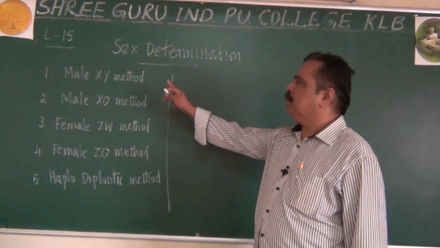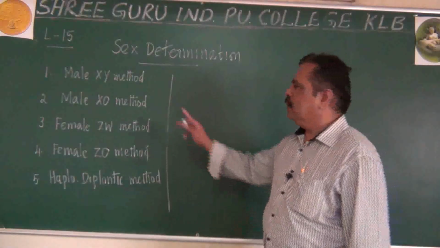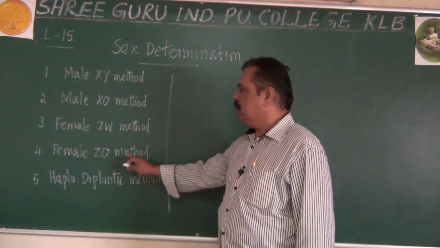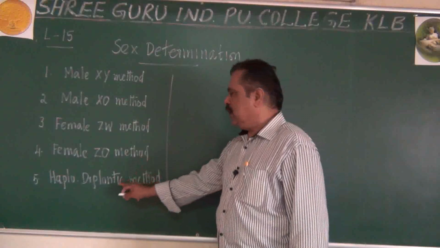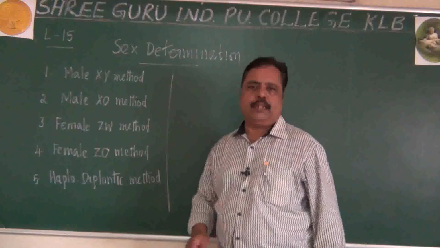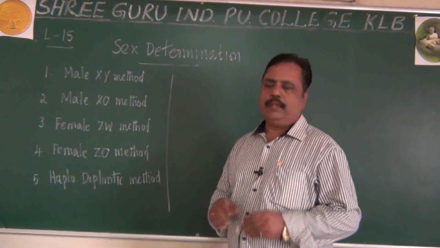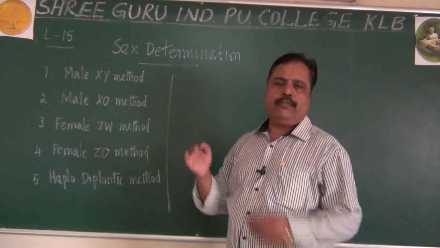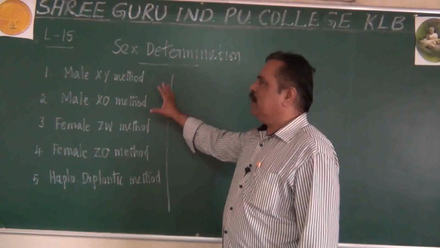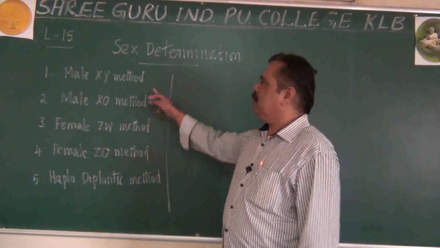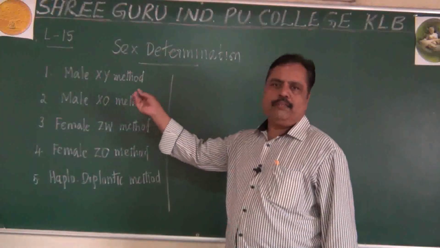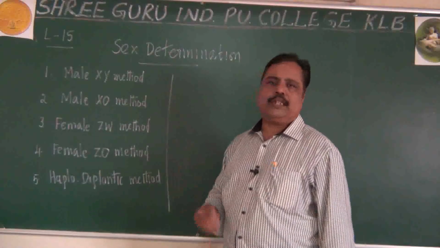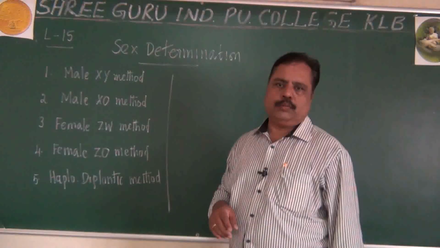There are the male XY method, male X0 method, female ZW method, female Z0 method, and the haplodiploidy method. Each type can be asked in a 3-mark question with a flow chart and other things we have to explain. Sometimes a 1-mark question can be asked, for example, examples of these methods.